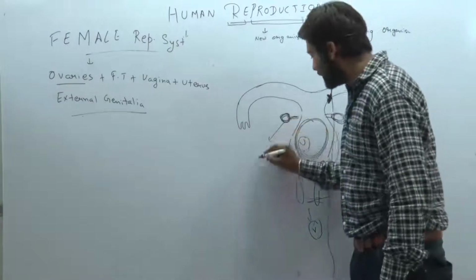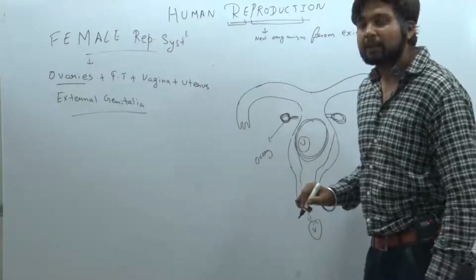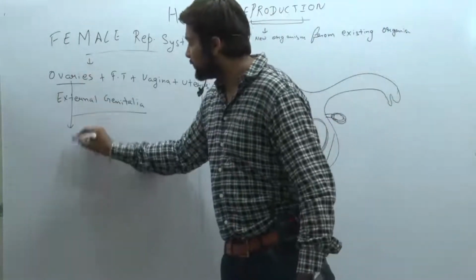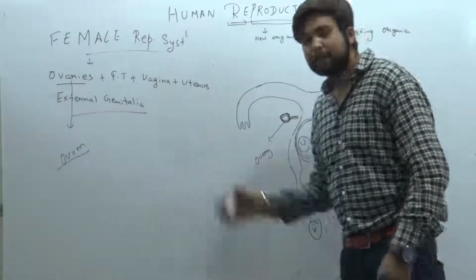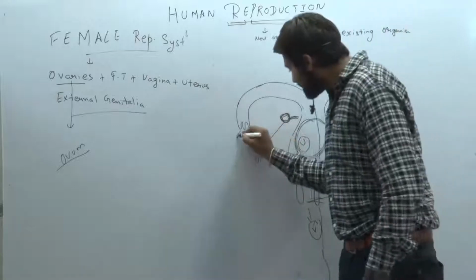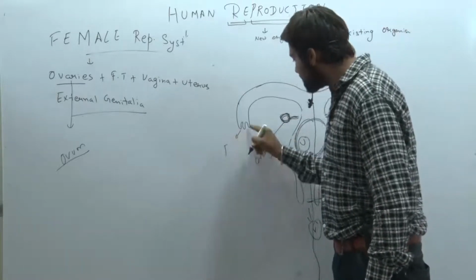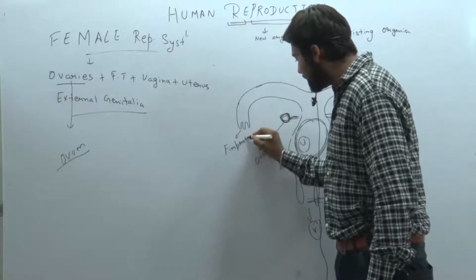Here is the ovary. Ovary is the major part in the female reproductive system. Why? Because it forms the ovum, which is a female gamete. Clear? It is collected by a projection named fimbriae.